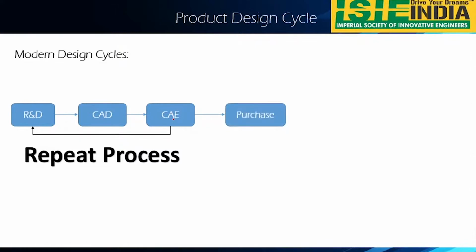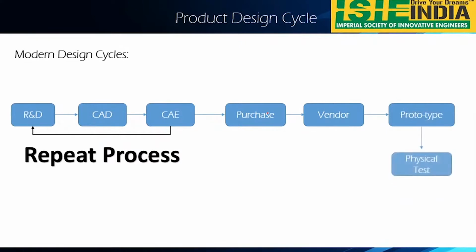So next you can procure the model as per the suggestions given by the CAE engineer. You can give it to the vendor and you can give the prototype for physical testing. After developing the prototype, you can do the physical testing. Okay. So after physical testing, your test is going to succeed. Why? Because in the CAE itself we have got the result, right? So there are very few chances of getting a failure, right?